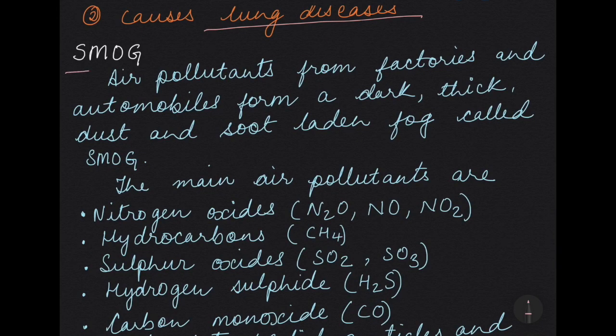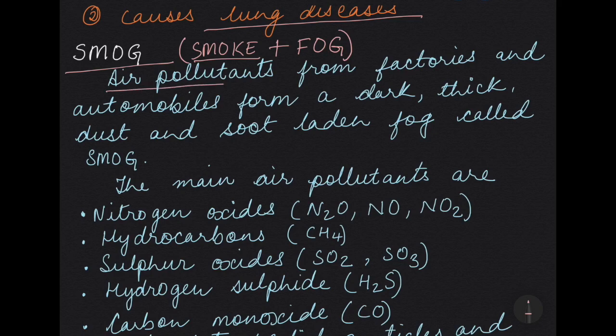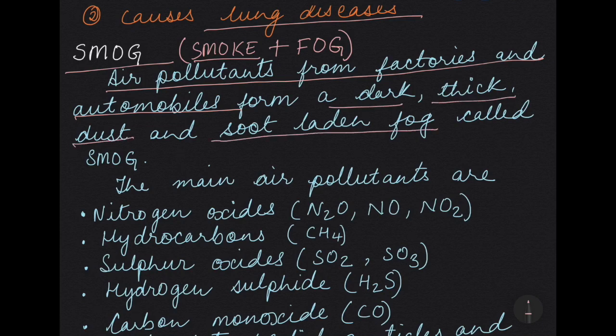Next we come to smog. Now smog is smoke plus fog. That is mist. When they come together, it forms smog. But actually, the smoke contains air pollutants from factories and automobiles. It forms a dark, thick dust and soot-laden fog, and that is known as smog.